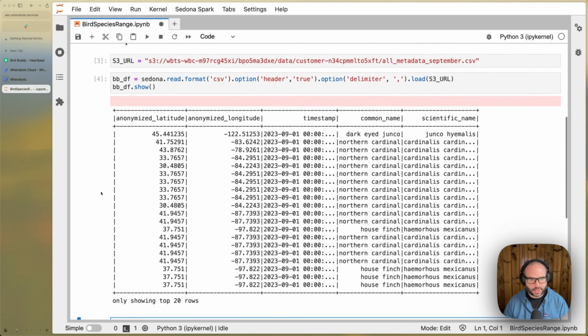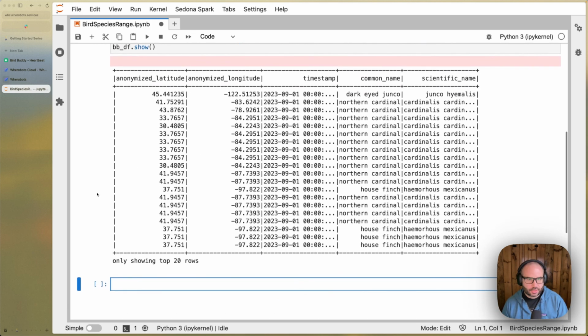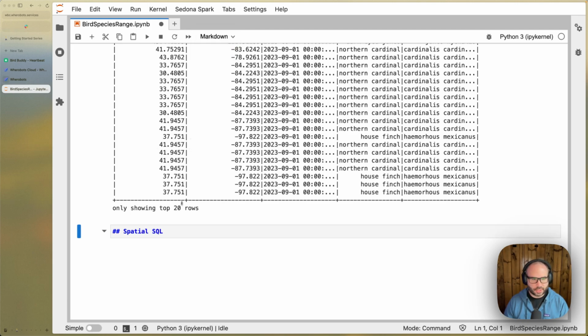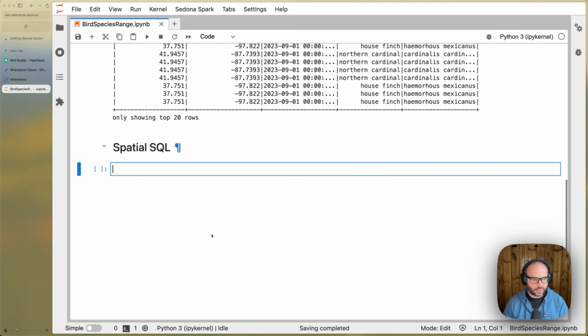We can see we have a latitude column, a longitude column, timestamp, and then two different columns to represent the species, the common name and the scientific name. So let's convert this to use actual geometry types and query this data using Spatial SQL to see how we can compute the range of each species.